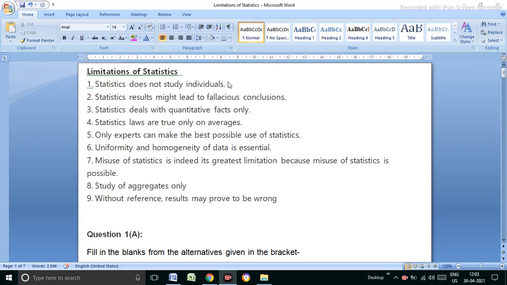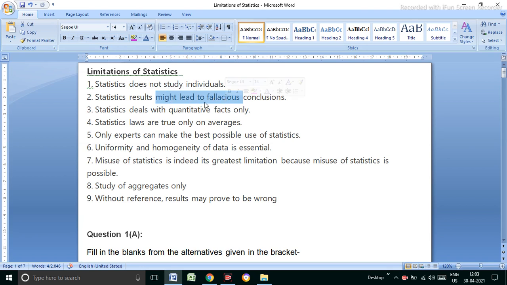Let's see. Statistics does not study individual. We know the features very well: it studies an aggregate of facts. Whenever you do this limitation, keep the importance of features in front of you. Okay, does not study individual. This is a limitation of statistics. It never studies an individual fact, always an aggregate of facts.